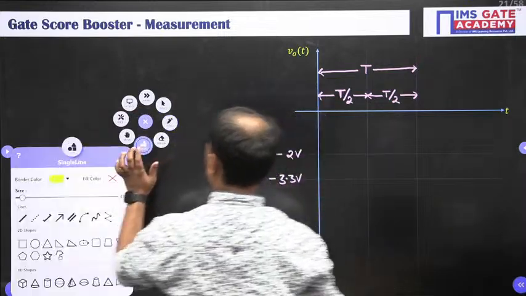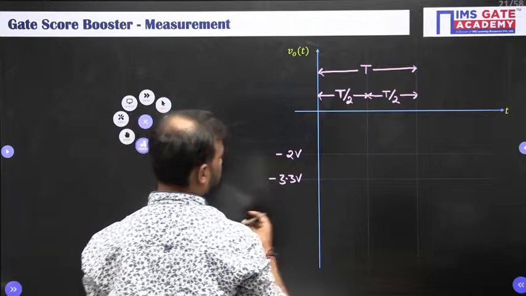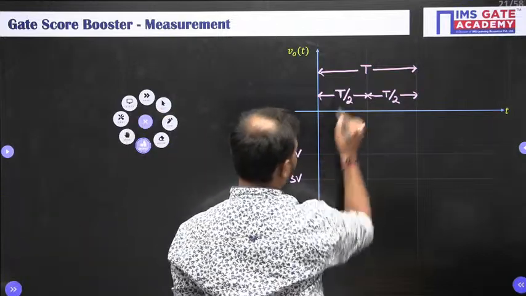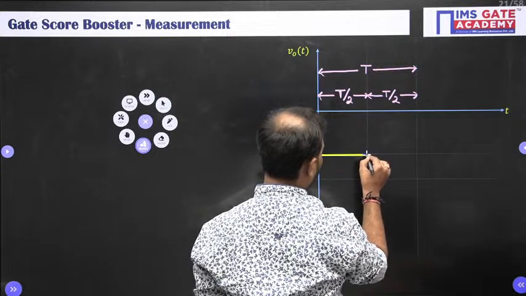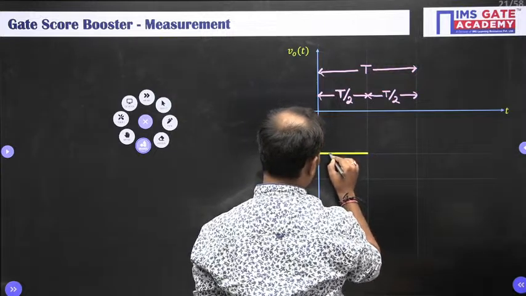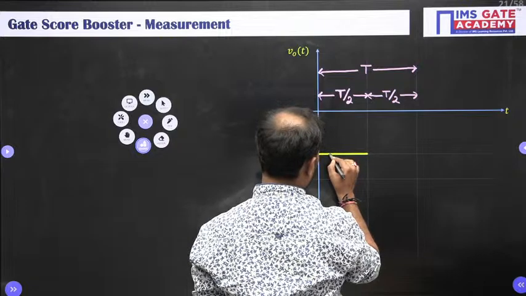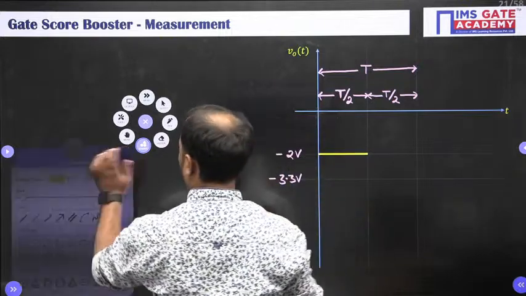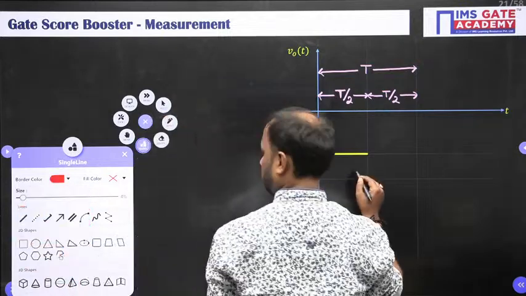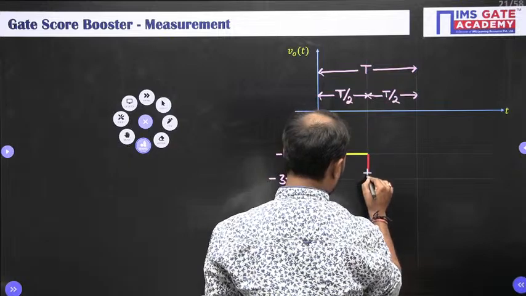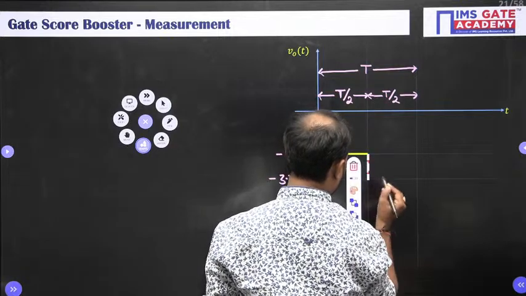So during this half it will be minus 2 volt, and after this it will transit from minus 2 volt to minus 3.3.